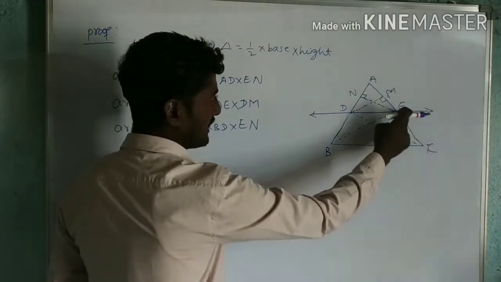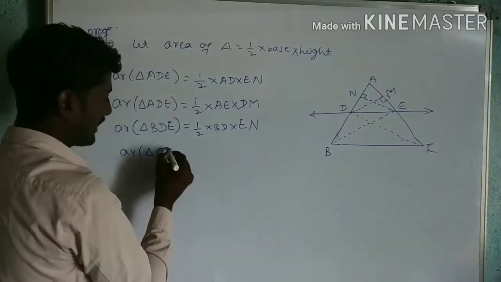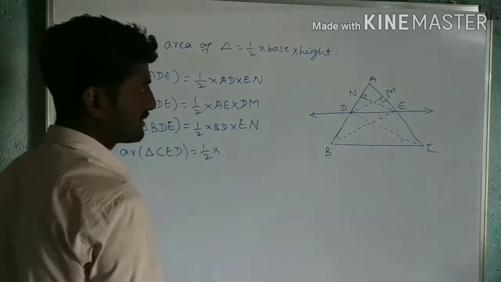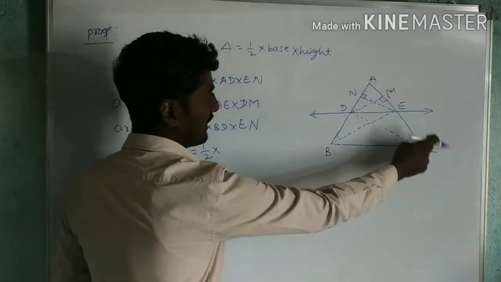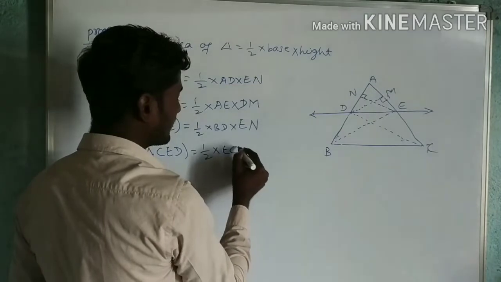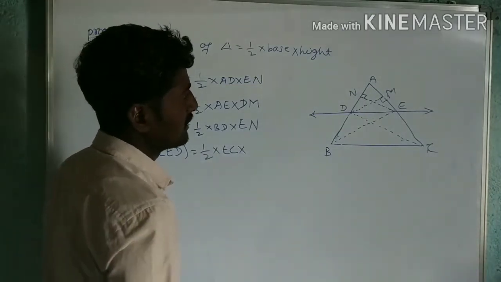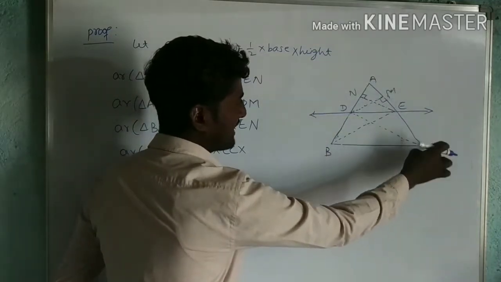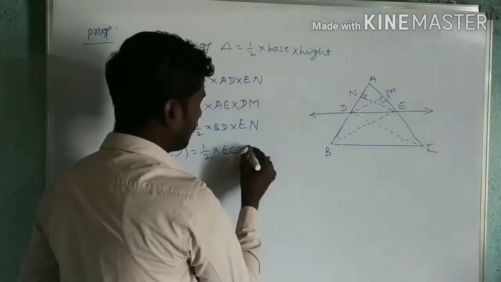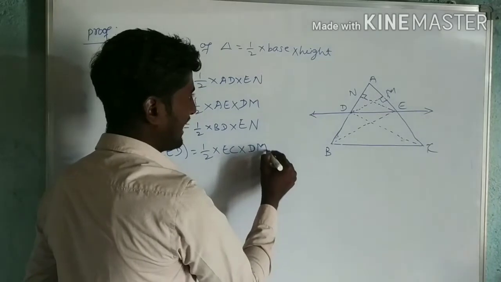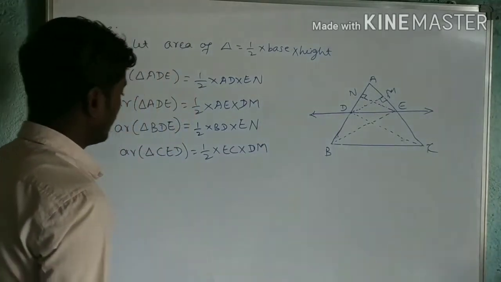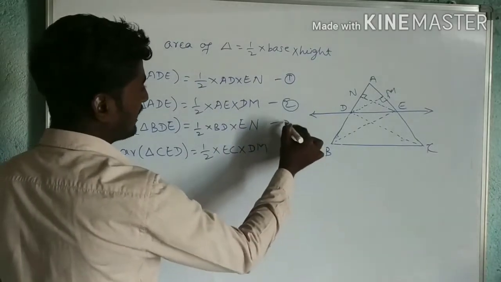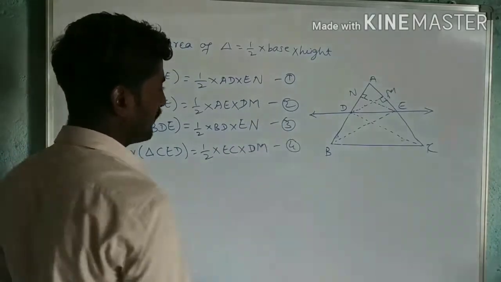Now similarly, I'll take CED. Area of triangle CED is equal to 1 by 2 into base. Again, I will take EC as the base, into height. From D, the perpendicular to AC or EC is DM. So DM is the height. Now we'll call these equation number 1, 2, 3, and this as equation number 4.